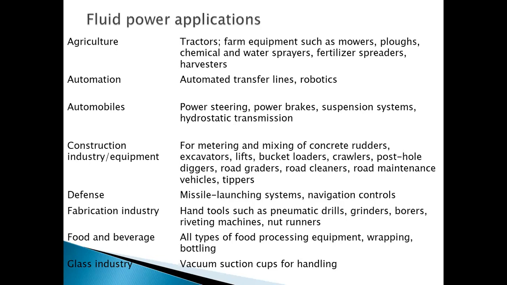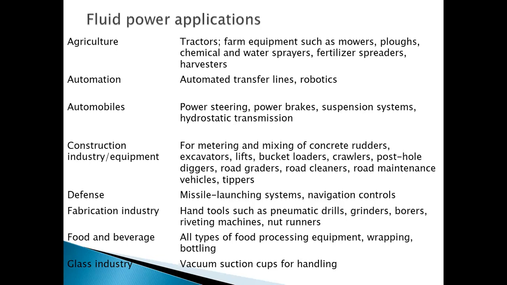We can have an example of the fabrication industry also. Various hand tools or clamping tools are there, such as pneumatic drills, pneumatic spanners, pneumatic grinders, pneumatic borers, riveting machines, nut runners, etc. All these are operated with the help of fluid power, in most cases with pneumatics. We can have an example in the food and beverage industry also. All types of food processing equipment, wrapping, bottling, all types of equipment use fluid power.